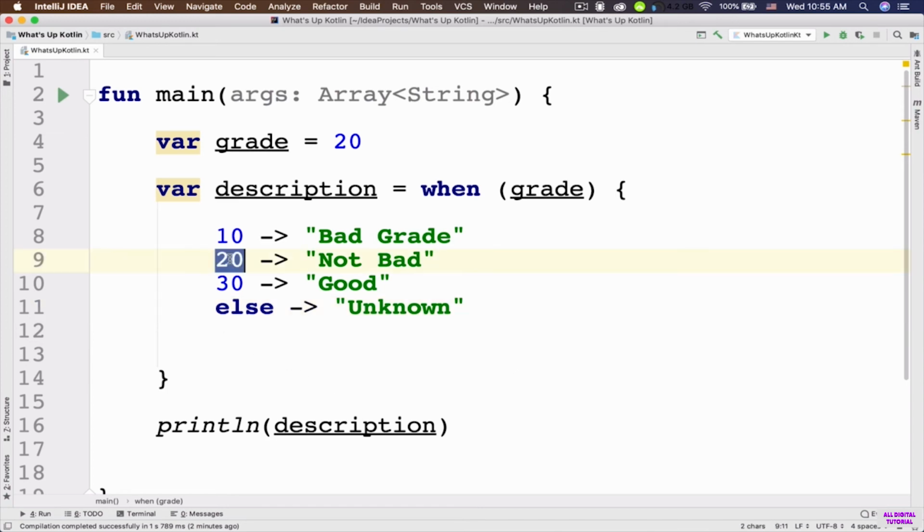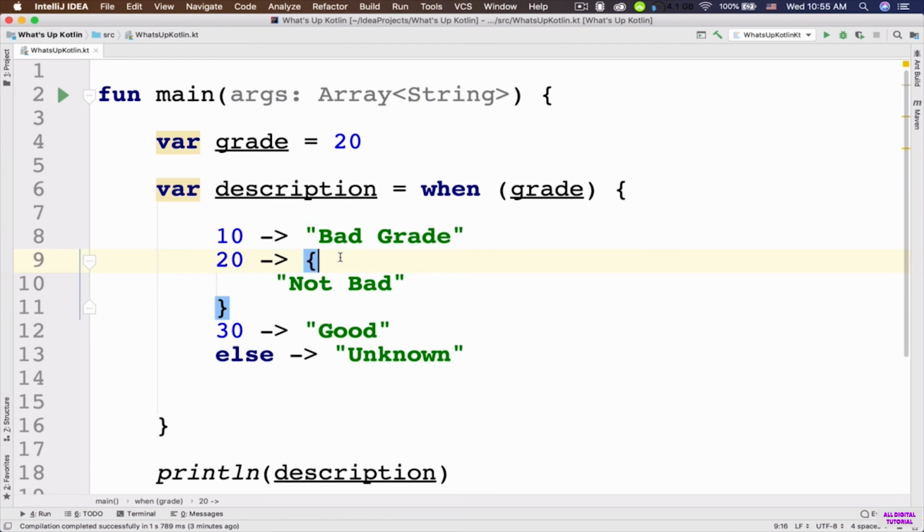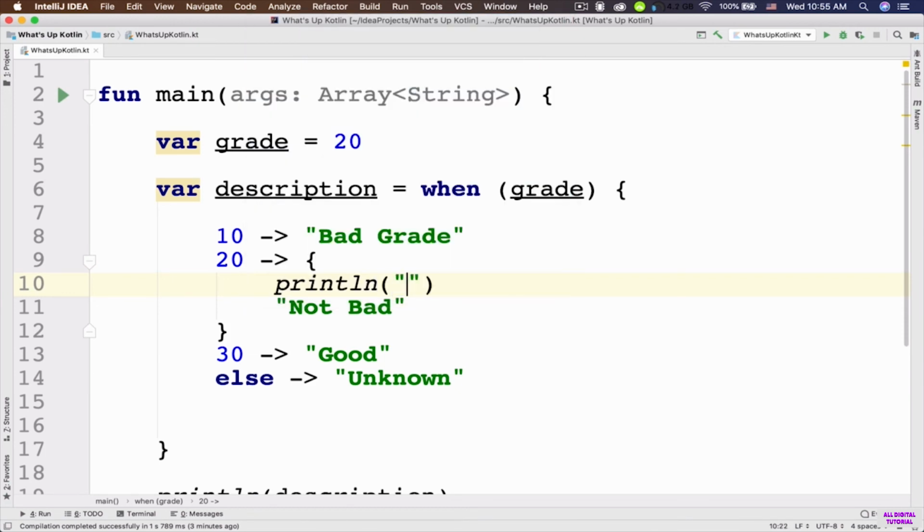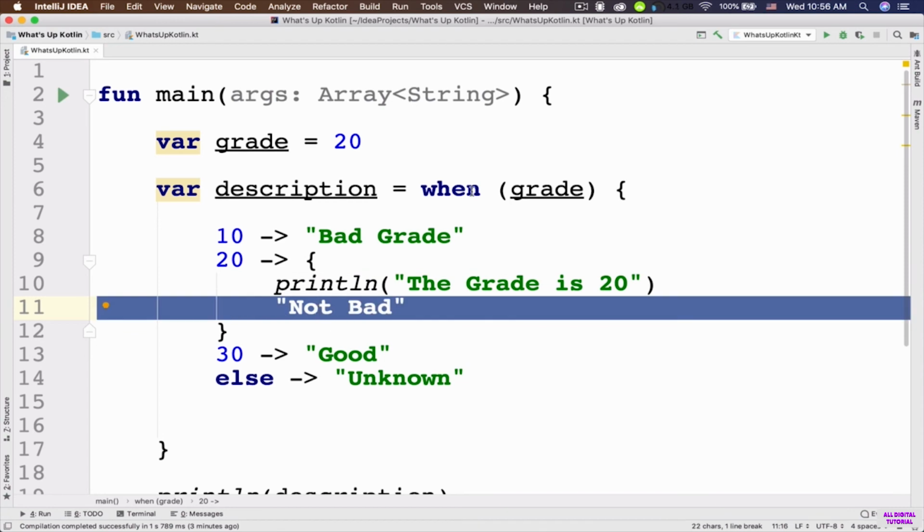For example, this case, number 20, not bad, right? I can open and close these curly braces, and then let's just cut this not bad and paste it inside the curly braces here. And I told you that the last value in the branch is returned, right? So here I can also put a println statement. So here I can say the grade is 20, right? And then return the value not bad from this when expression.